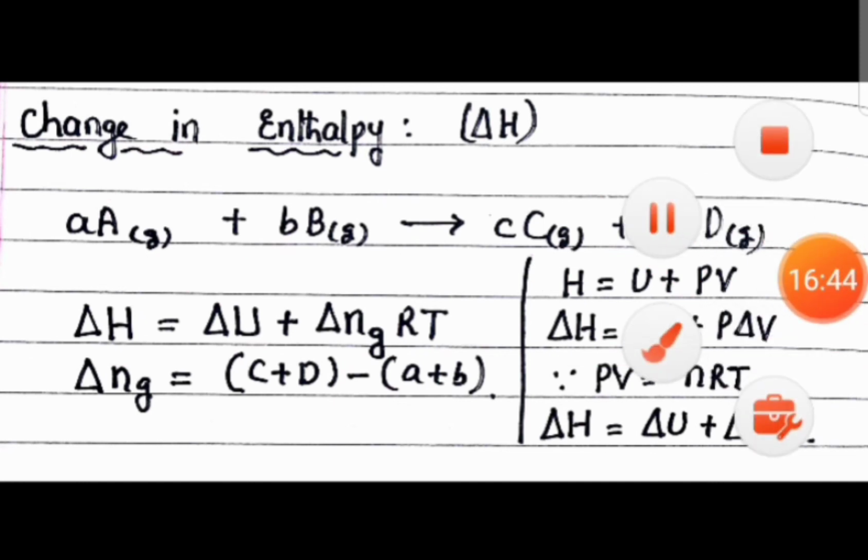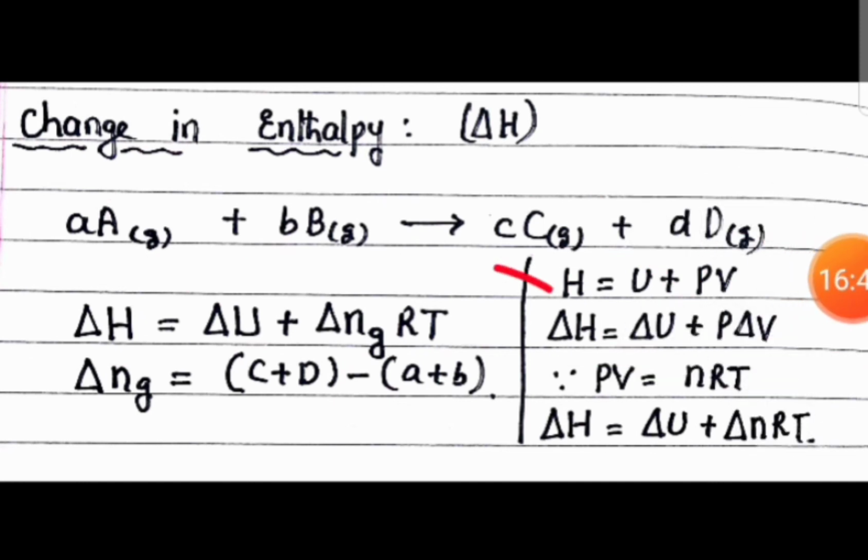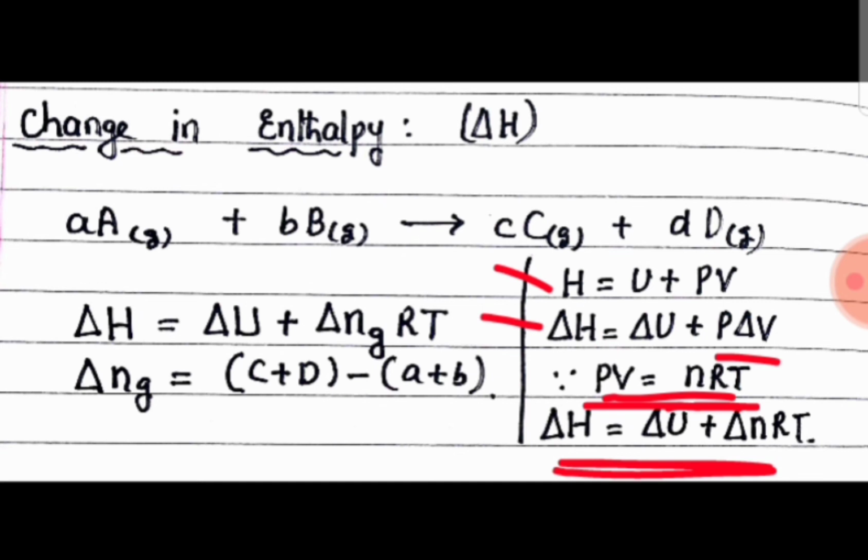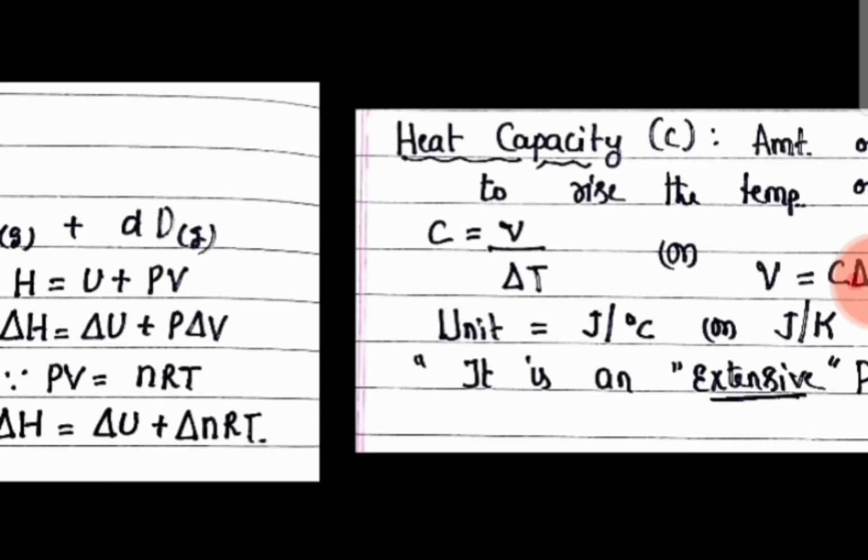Now how did we get that equation? We know enthalpy H is equal to U plus PV. Now when we apply the change symbol, delta H is equal to delta U plus P delta V, because P is constant. Now we remember that PV is equal to nRT, the ideal gas equation. In place of PV, we can use this nRT. So we get delta H is equal to delta U plus delta nRT. And how to find delta N, the change in the number of moles? Number of moles of product minus number of moles of reactant. Delta N we can calculate.